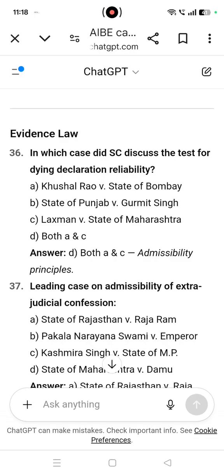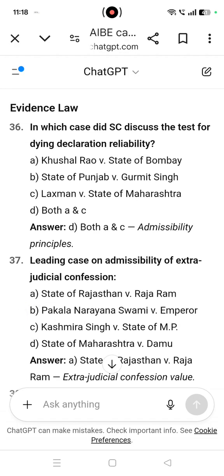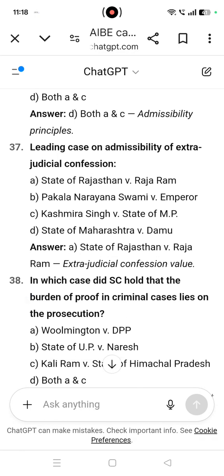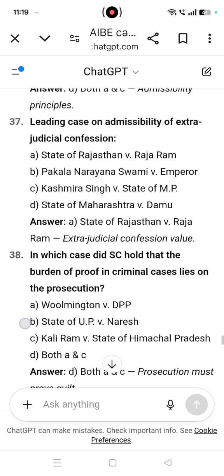From evidence law. In which case did the Supreme Court discuss the test for dying declaration reliability? A and C, about the admissibility principles. Khushal Rao versus State of Bombay, Laxman versus State of Maharashtra. Leading case on admissibility of extrajudicial confession: State of Rajasthan versus Raja Ram.